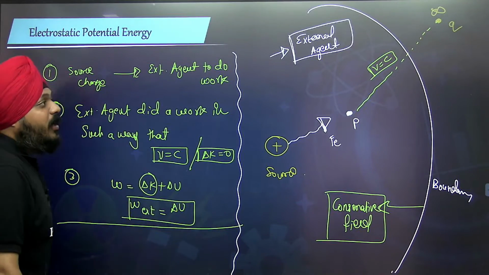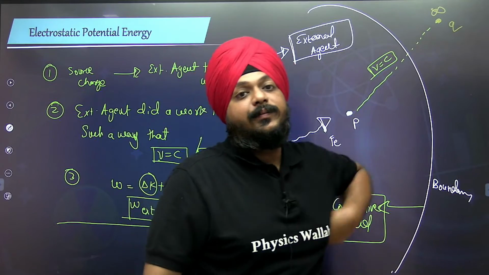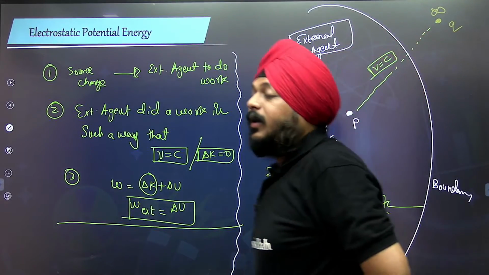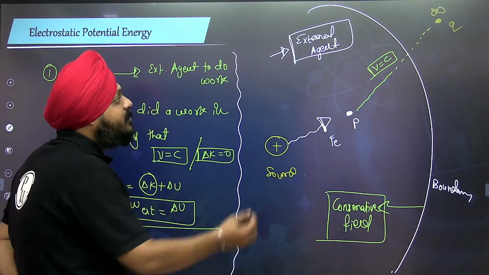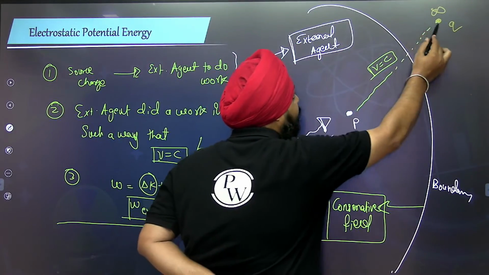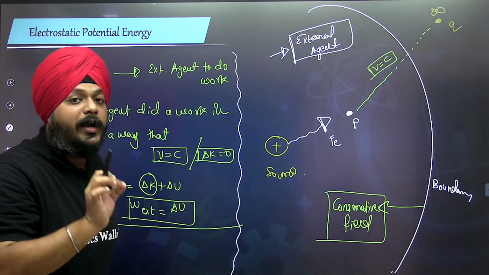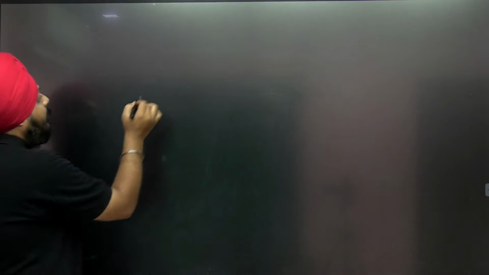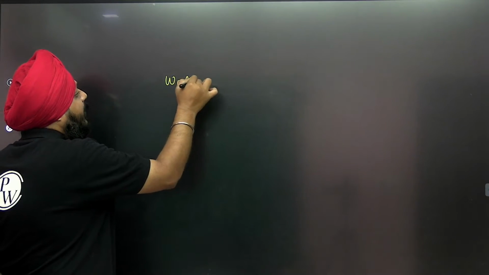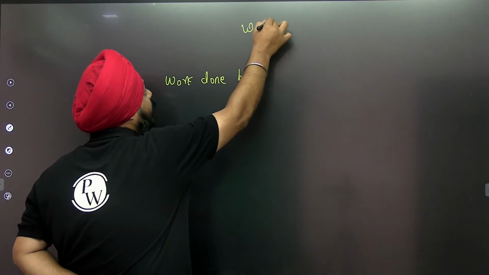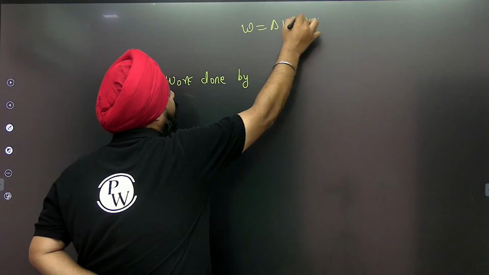The actual definition lies behind the work done by the external agent to bring up the charge from the infinite position to a point in the electrostatic field. W is equal to delta K plus delta U according to the work energy theorem.